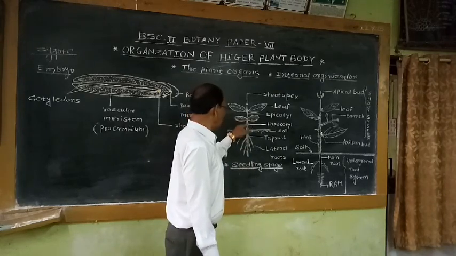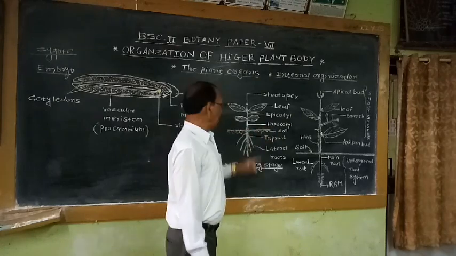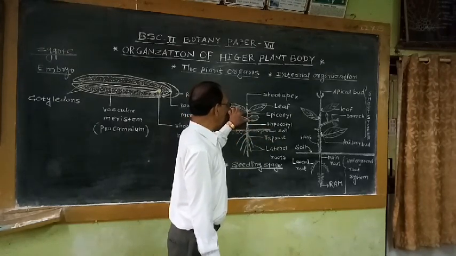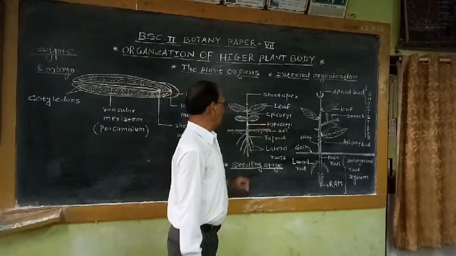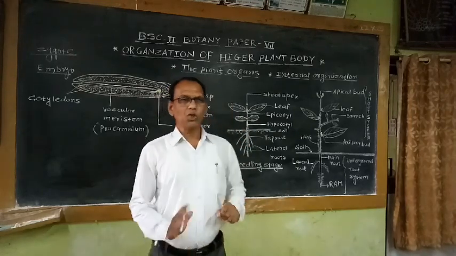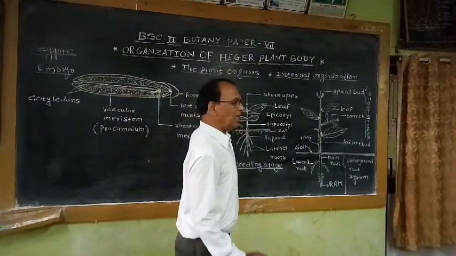The portion below the cotyledons is commonly called the hypocotyl, and the portion above these two cotyledons up to the first pair of leaves is commonly known as the epicotyl. So the epicotyl and hypocotyl constitute the shoot axis in the young seedling stage.